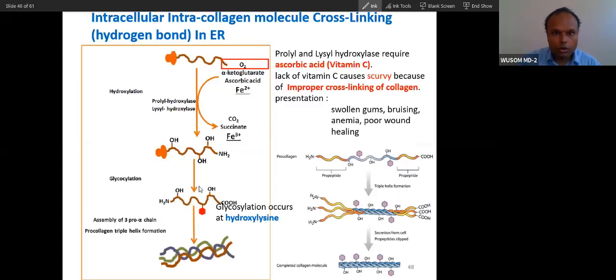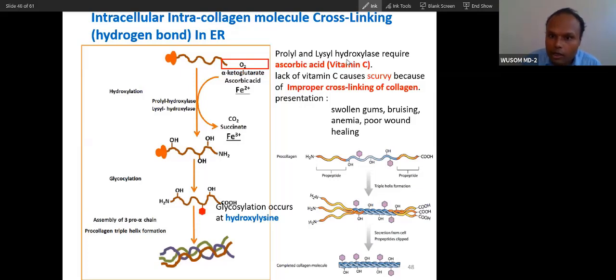Remember these two. So see this: hydroxylation happens inside the cell. So intracellular intra-collagen molecule cross-linking is facilitated by hydrogen bonding, which is just electrostatic attraction between the hydroxyl groups.